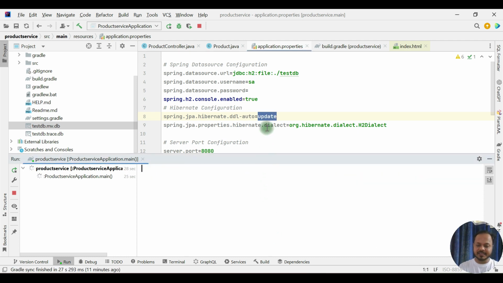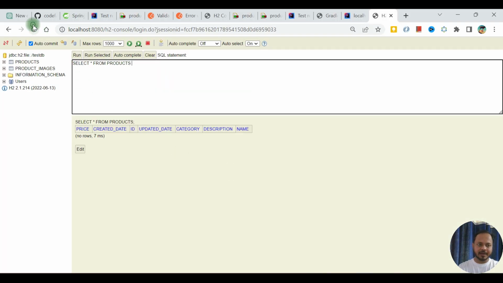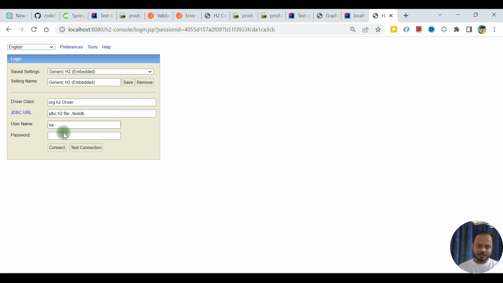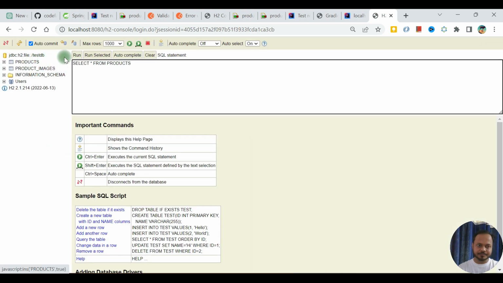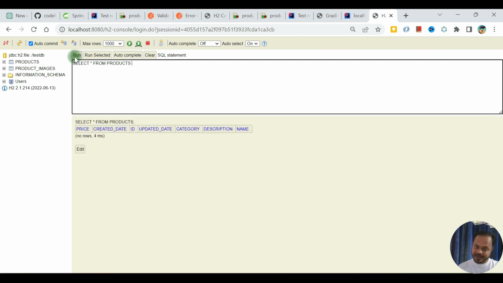So if I see this ddl auto update here and refresh this again, it should have loaded the data from this test db. It is not there because the last instance recreated it.